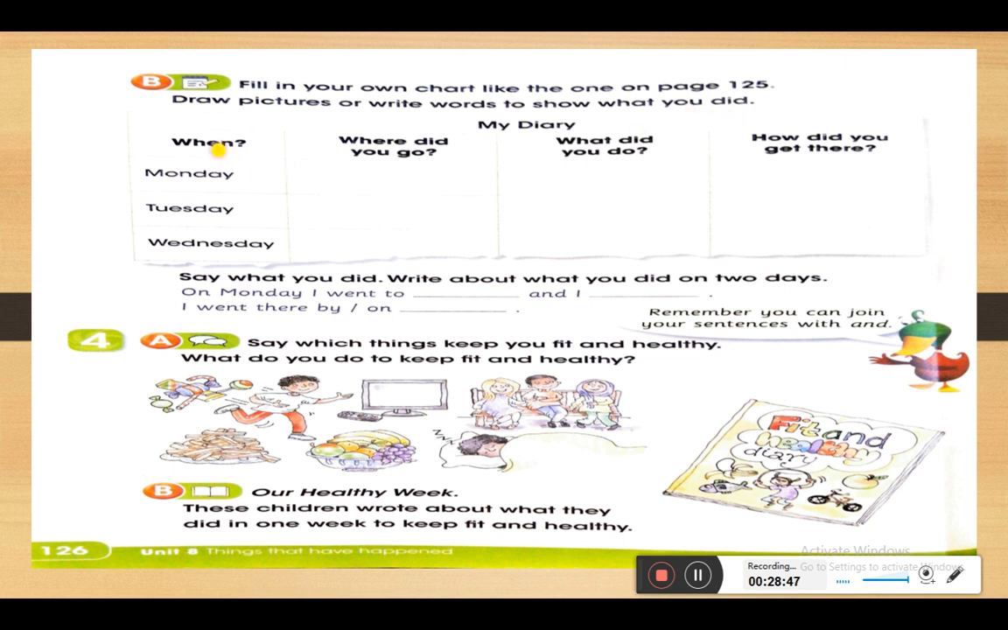Again, here are the days. Where did you go? So we are going to write the places. What did you do? So we are going to use the verbs in the past to tell about what we did. How did you get there? We're going to write how by using which means of transport, by car, on a bus.